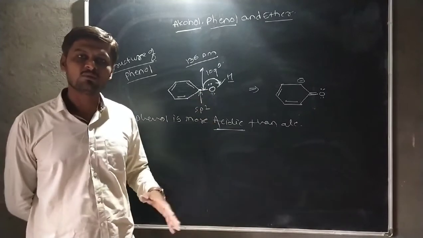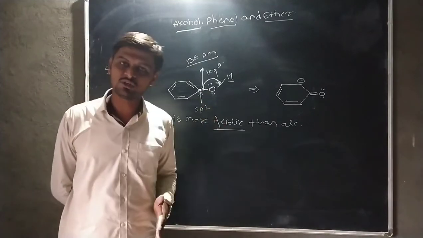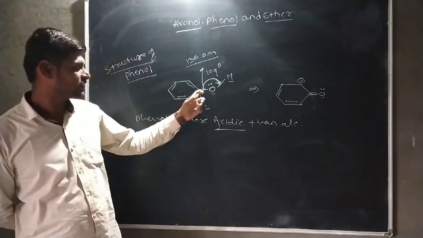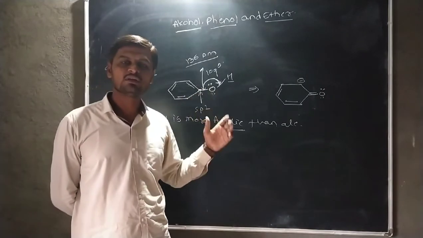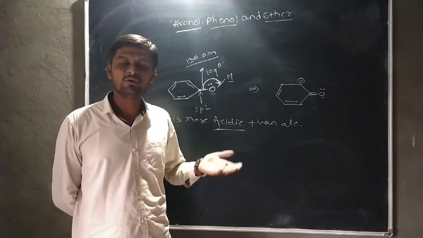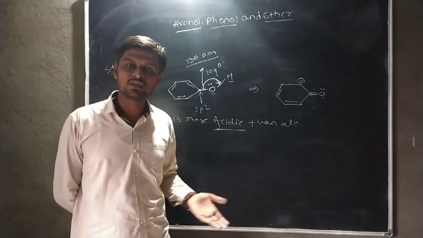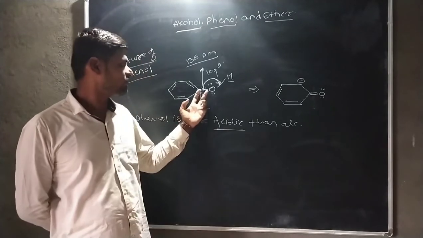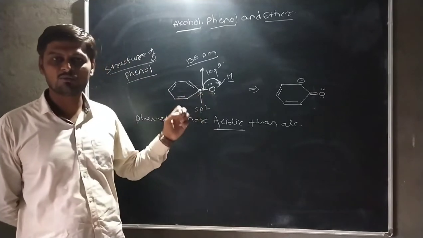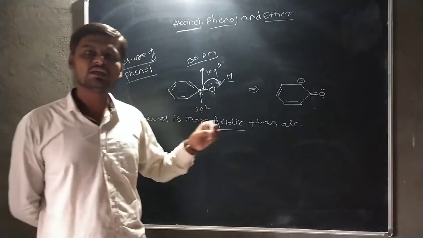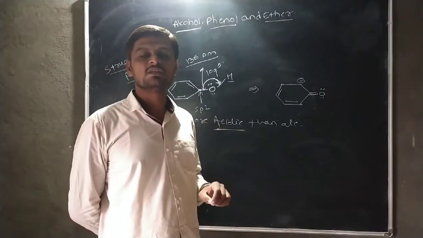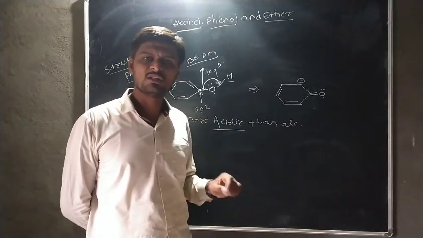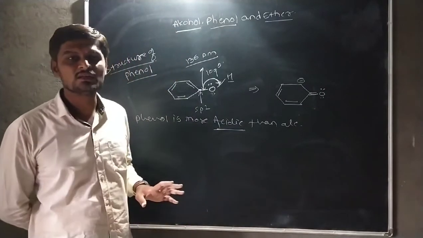In the resonating structure, the carbon oxygen shows the double bond. The double bond has a greater bond strength than a single bond. Therefore, this bond does not easily break down. That means the double bond formed in the resonating structure is the strongest bond, so it does not easily break down.